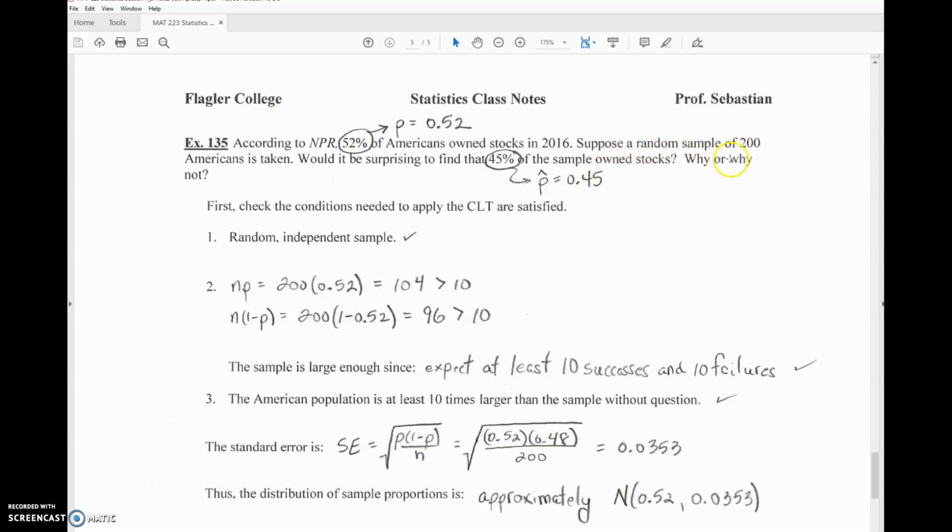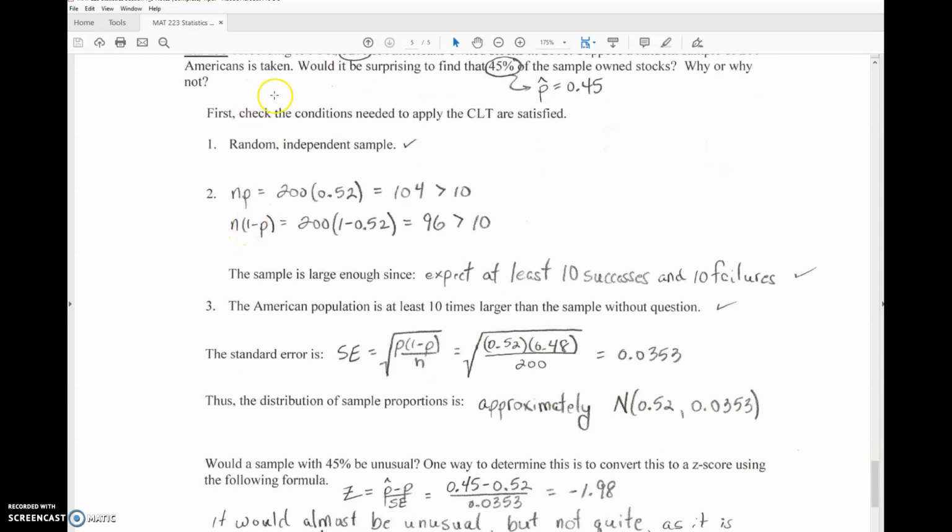So again, what I'm going to be looking at is a z-score, but I got to go through and make sure everything works first. So first I'm going to check the conditions needed to satisfy the central limit theorem. I have to assume I have a random and independent sample. I have to make sure that my expected yeses, which in this case would be own stocks, would be at least 10 in my sample. Well, if I know the population proportion is 0.52, I multiply that times my sample size, 200. I would expect around 104 of my sample to say, yes, I own stocks. That's certainly more than 10.